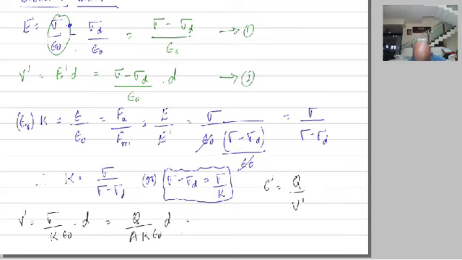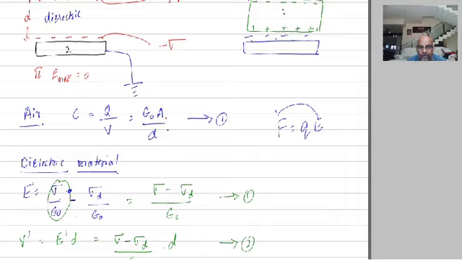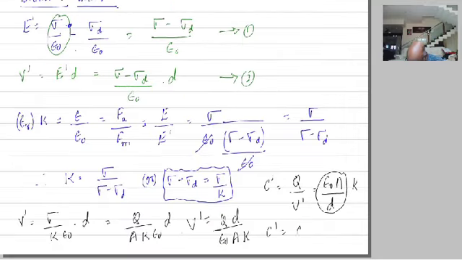V dash is equal to Q D divided by epsilon naught A into K. Q by V dash, if you write Q by V dash, you will get epsilon naught A divided by D into K. So C dash is equal to, what is epsilon naught A by D? Epsilon naught A by D, equation 1 if you observe, is C. So C dash is equal to Ck.